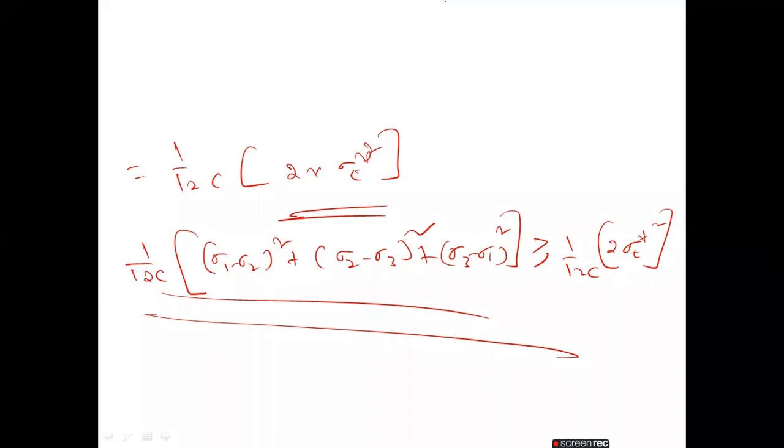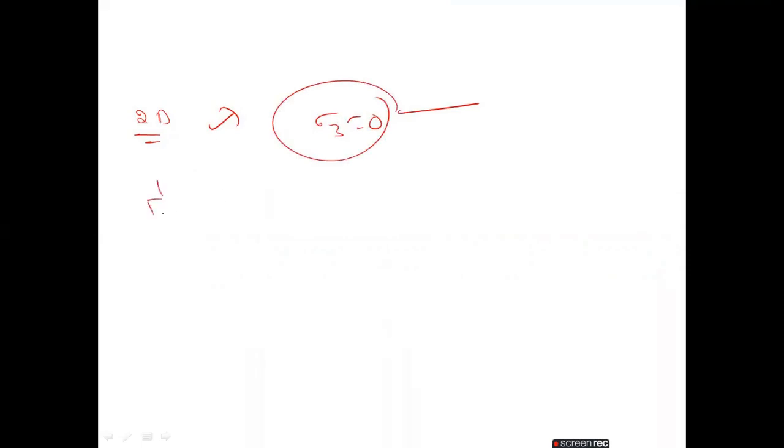Suppose we take the two-dimensional system, then sigma 3 is 0. So I will write again 1 by 12C into, please listen carefully here.